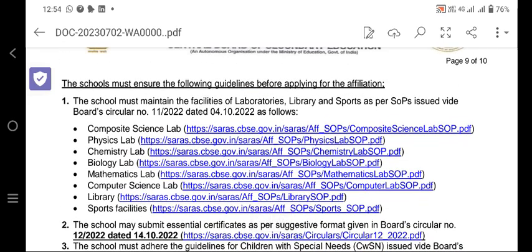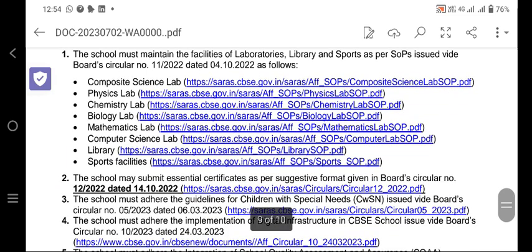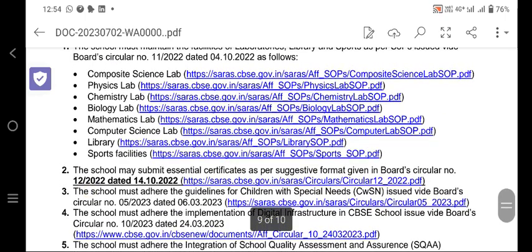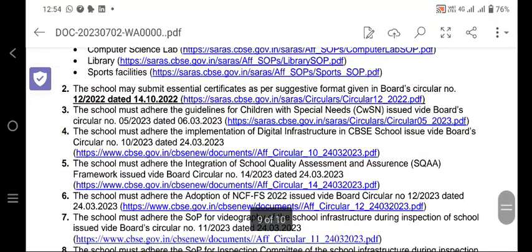What are the guidelines? The school must ensure, number 1, composite science lab. Number 2, physics lab. Number 3, chemistry lab. Number 4, biology lab. Number 5, mathematics lab, computer science lab, library, sports facility, and everything. If you go through the SOP, everything has been shared in the SOP also. The school may submit the essential certificate in the right format. In the circular it has been given, the school must adhere to the guidelines of the CWSN.